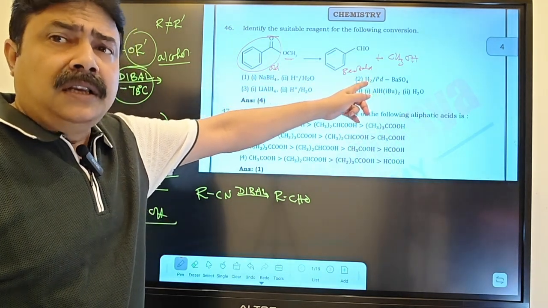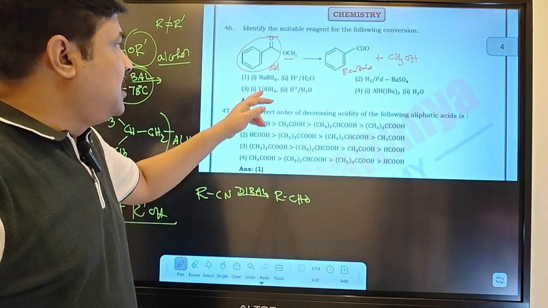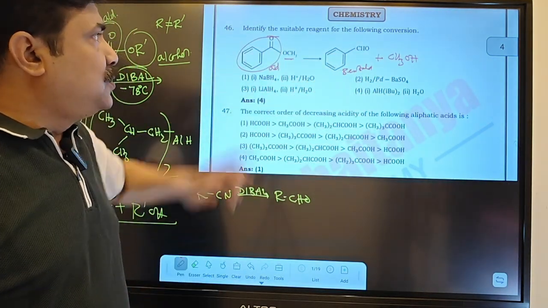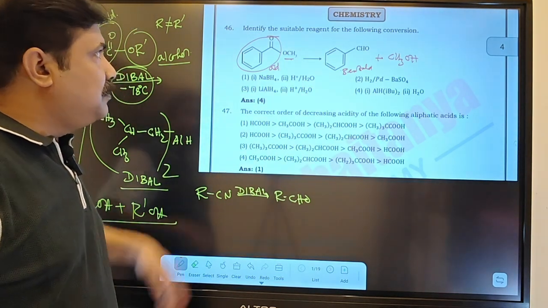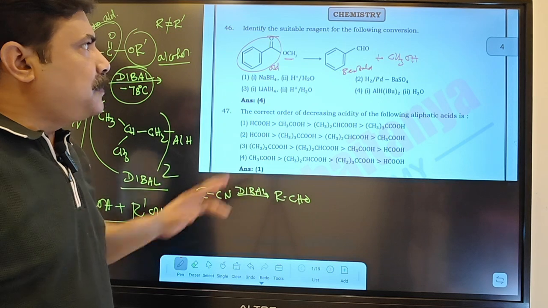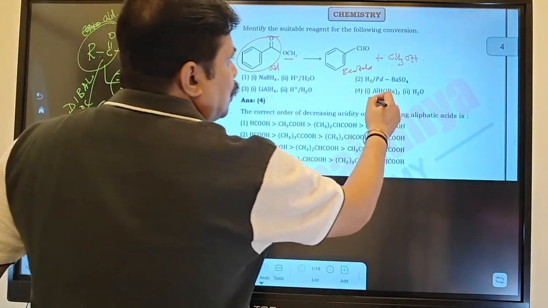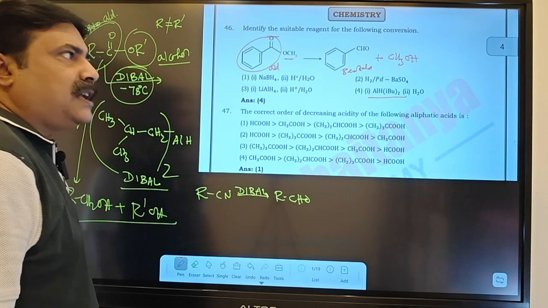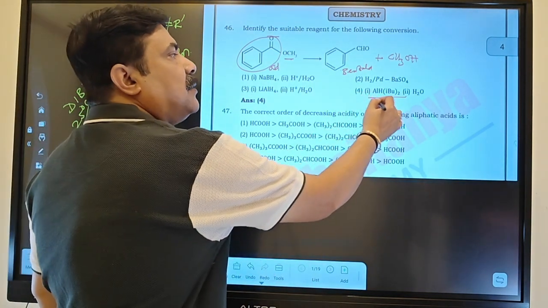Lindlar catalyst reacts on a triple bond to give a double bond, as well as acid chloride. And now lithium aluminum hydride reduces ester to the what? Ester to the corresponding alcohol, because here this part will be CH2OH and this also will be the corresponding alcohol. Now if you look at DIBAL, diisobutyl aluminum hydride, this is your DIBAL.